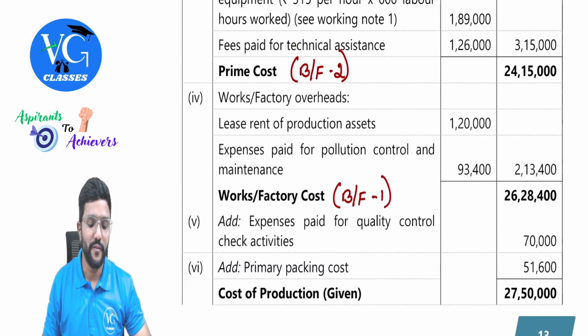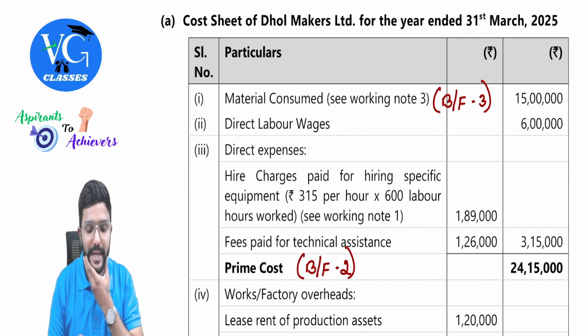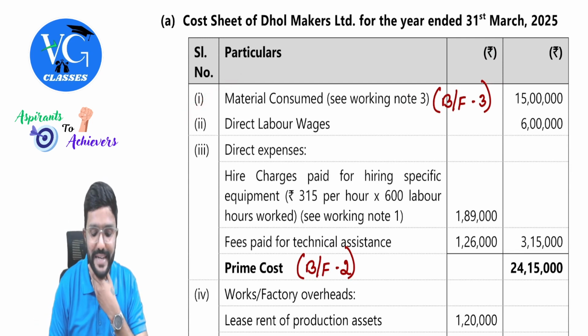First try to present the information in the cost sheet format. Direct material consumed we don't know, so we'll keep it as it is.